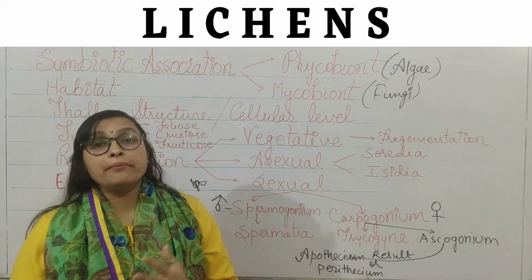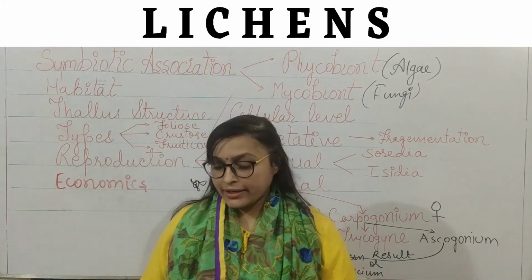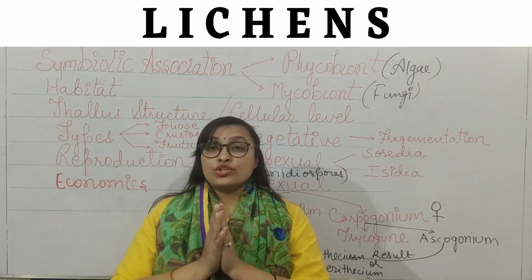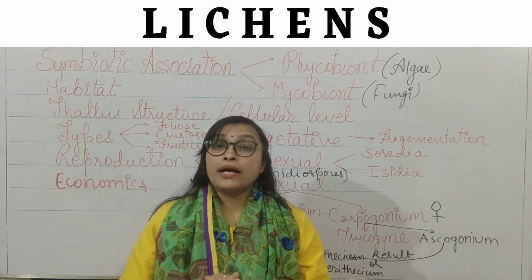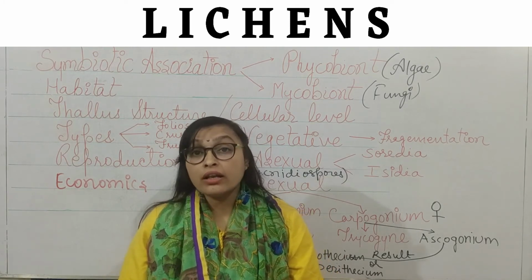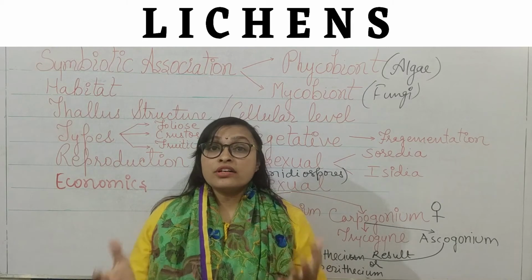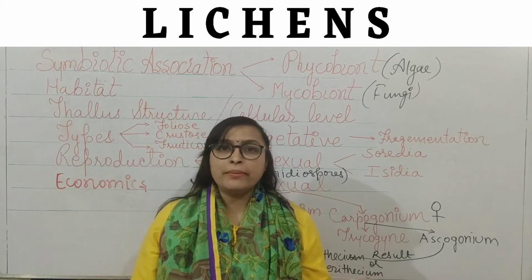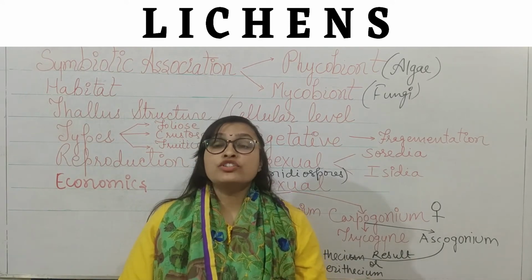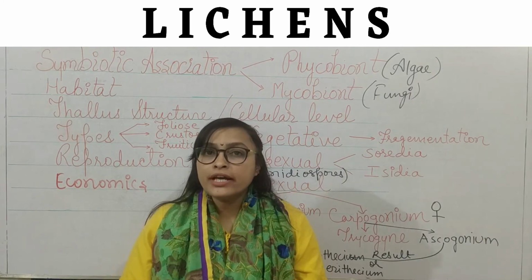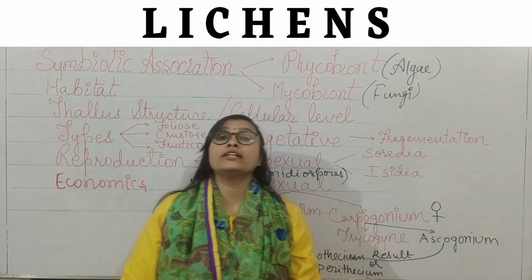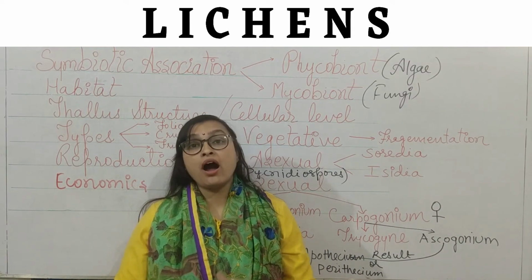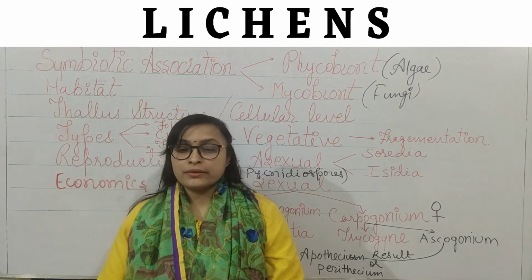So these are very important properties of the lichens, right? These are plant-like but actually not plant, right? In this association, algae also get benefit by protection of the fungal hypha from ultraviolet rays of the sun, because fungi contain lots of pigments inside themselves, which can absorb solar radiations of different types, right? And that's why these organisms benefit from the association by protecting themselves from harmful UV rays also, right?